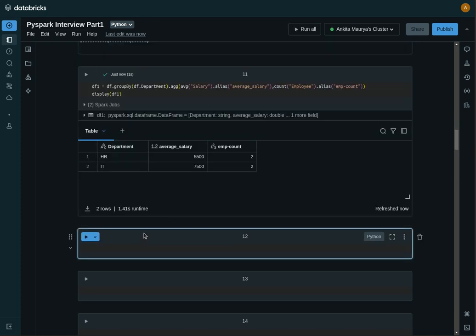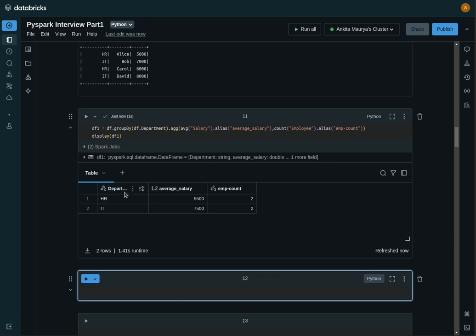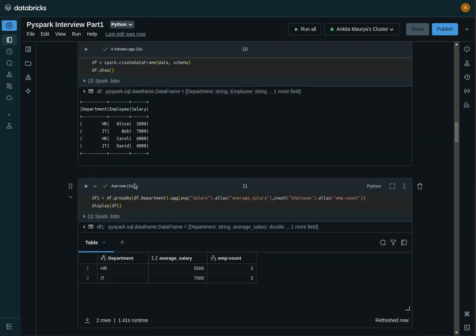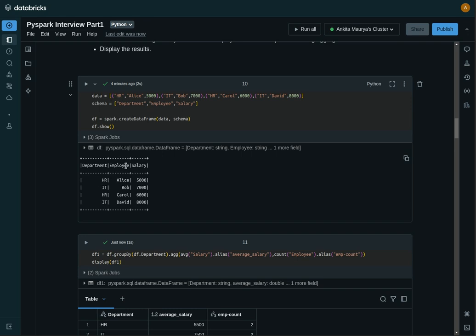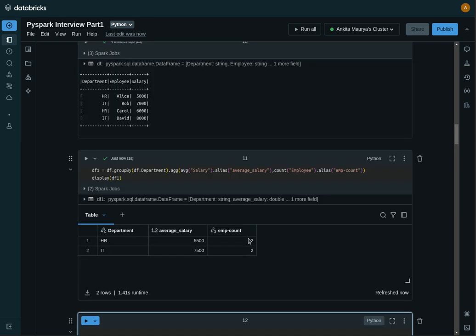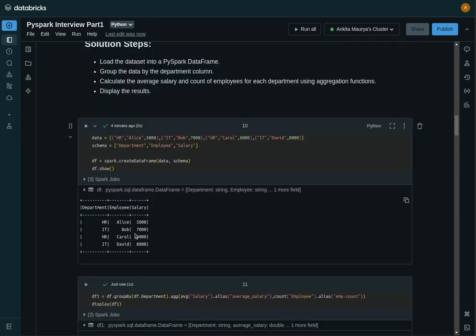Okay, so you can see here every department. First let's see the upper sample data. We have HR, IT, HR, IT, basically two departments, so the number of employees should be two, and we have a count of two. Average salary: HR is 5, then HR is 6, 6 plus 5 is 11, and 11 by 2 is 5.5, right?